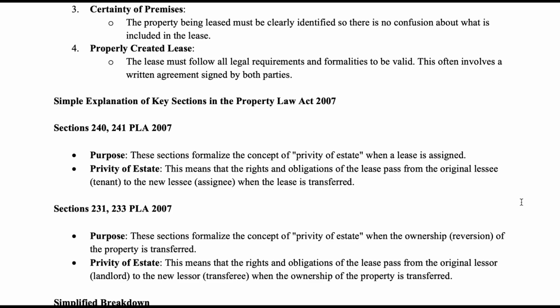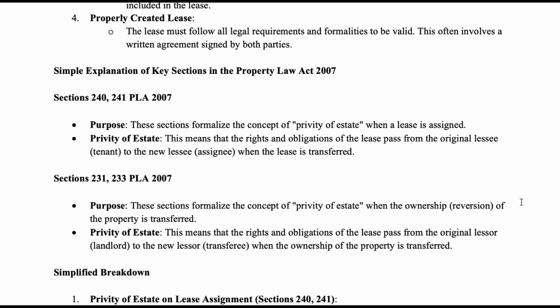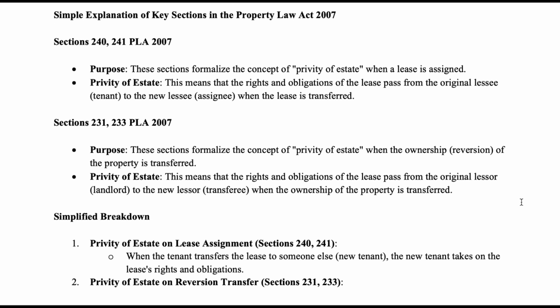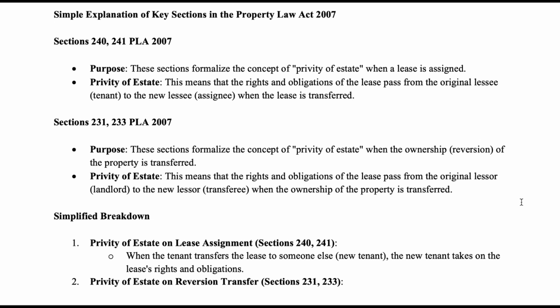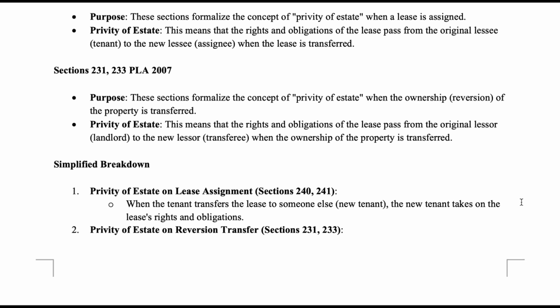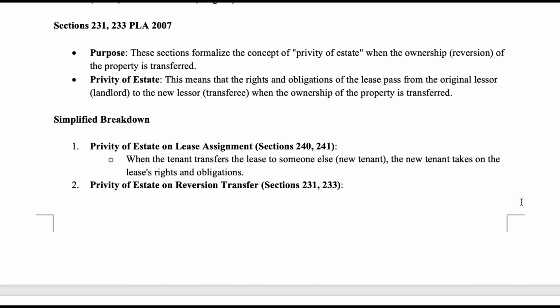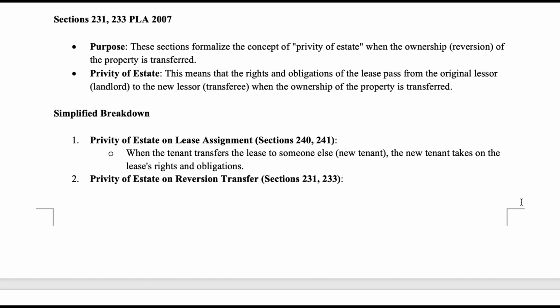Simple explanation of key sections in the Property Law Act 2007. Sections 240, 241 PLA 2007. Purpose: these sections formalize the concept of privity of estate when a lease is assigned. Privity of estate means that the rights and obligations of the lease pass from the original lessee, the tenant, to the new lessee, the assignee, when the lease is transferred. Sections 231, 233 PLA 2007. Purpose: these sections formalize the concept of privity of estate when the ownership reversion of the property is transferred. Privity of estate means that the rights and obligations of the lease pass from the original lessor, the landlord, to the new lessor, the transferee, when the ownership of the property is transferred.